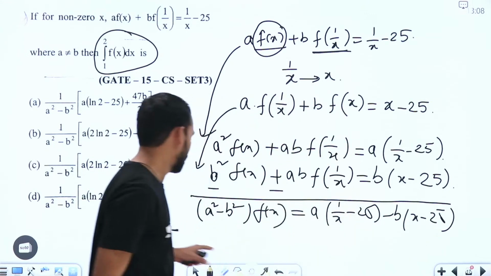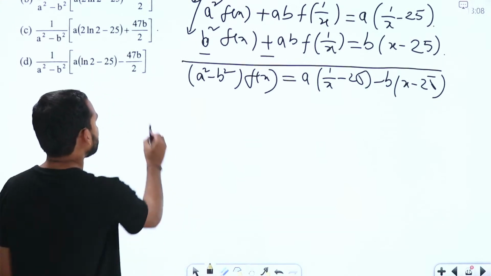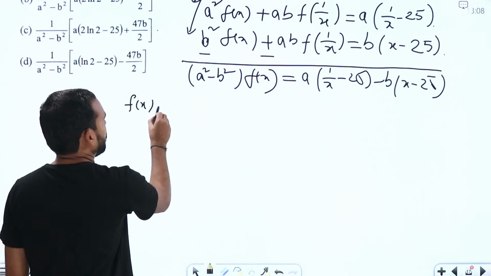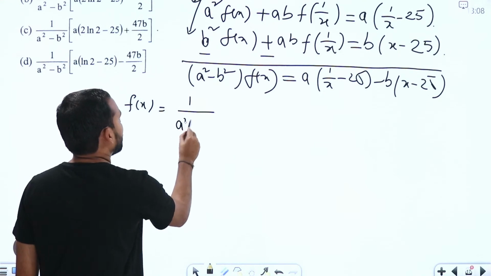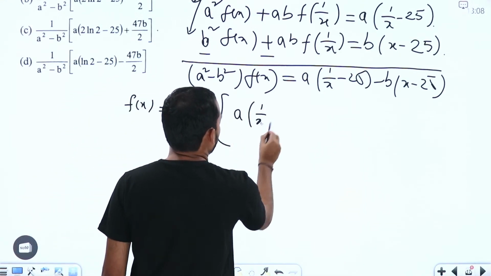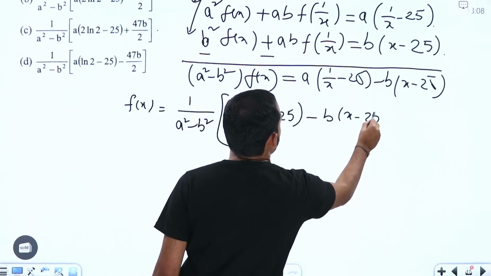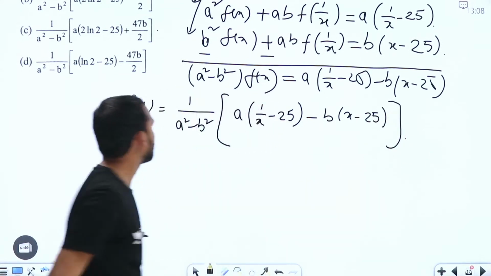Simple, right? Now from here, let me write what is f of x. Here f of x is equals to 1 by a square minus b square, similarly, which is a times of 1 by x minus 25 minus b times of x minus 25, right? This is what we are going to get.